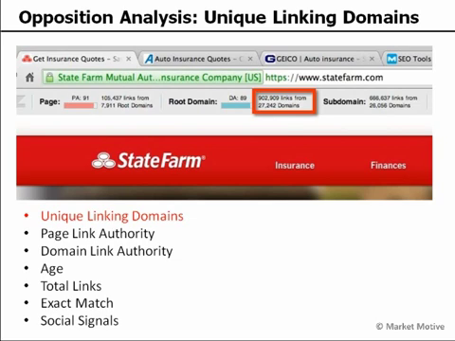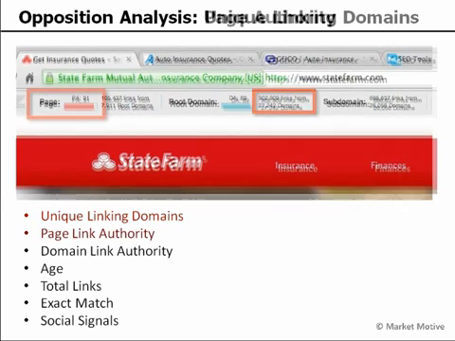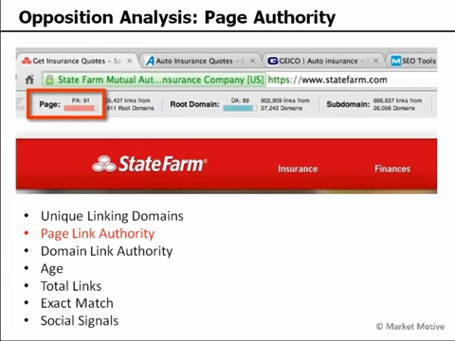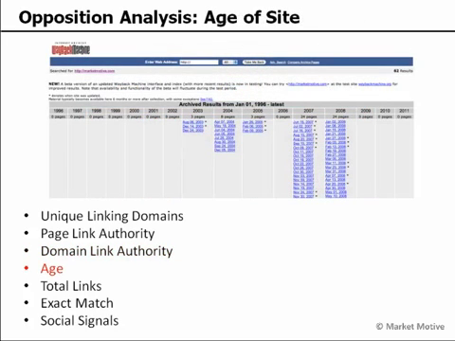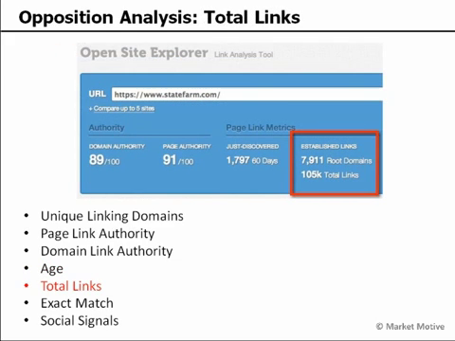So some of these that we can collect easily with the updates algorithm that I mentioned would be unique linking domains. We can get this through the Moz.com toolbar here. Page link authority we can also get through that same toolbar. Domain link authority we'll get through that same toolbar in different locations here. And these are all very, very good indicators of opposition. Domain authority and page authority are two very strong indicators of how well a site will do within the search results. Age of a site is easy to pull from Wayback Machine. We can see how long someone's been working on that site. The total links we can pull with Open Site Explorer.